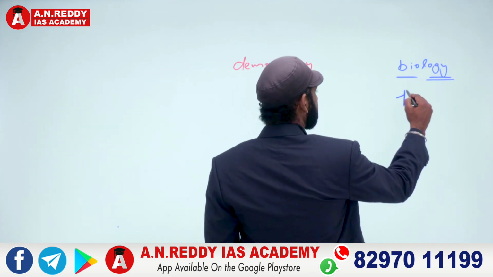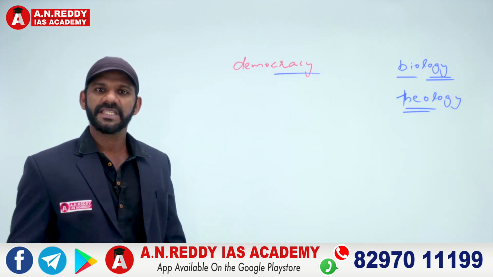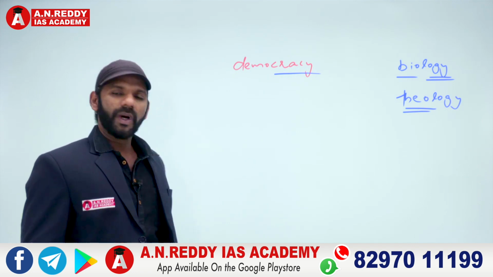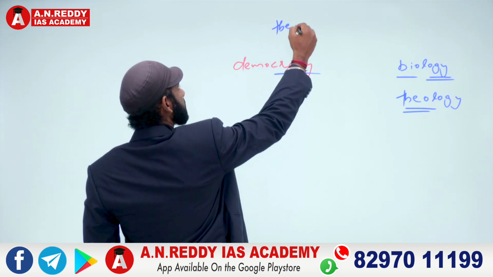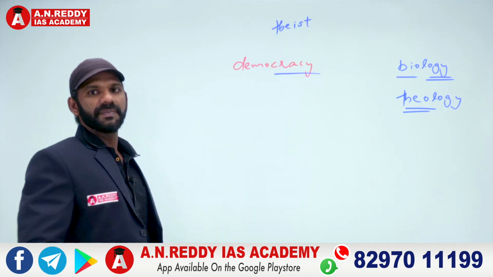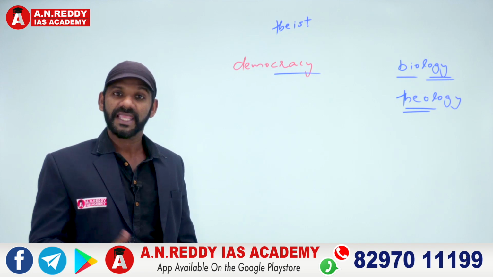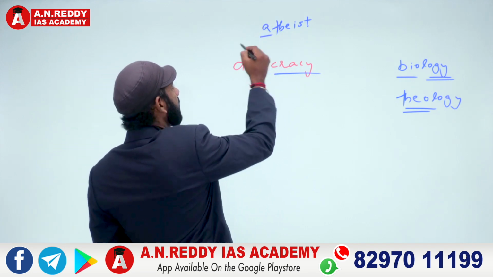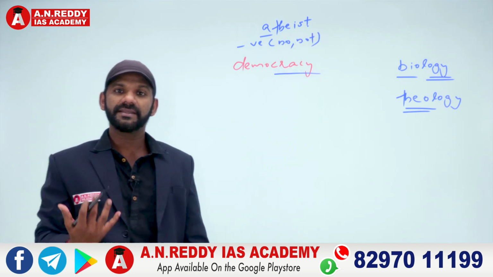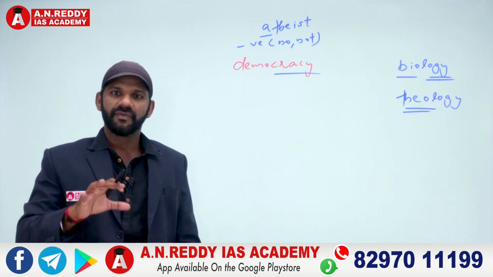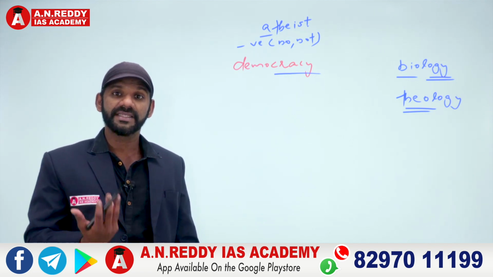What do you mean by theology? Now, theo is a prefix. One who believes in God is termed as a theist, T-H-E-I-S-T. A theist is a person who believes in God. What is the antonym, the opposite of theist? Atheist. Because as I told you, a is a negative prefix meaning no or not. So if I say atheist, that means not a theist. So one who believes in God is a theist. One who does not believe in God is an atheist, right?